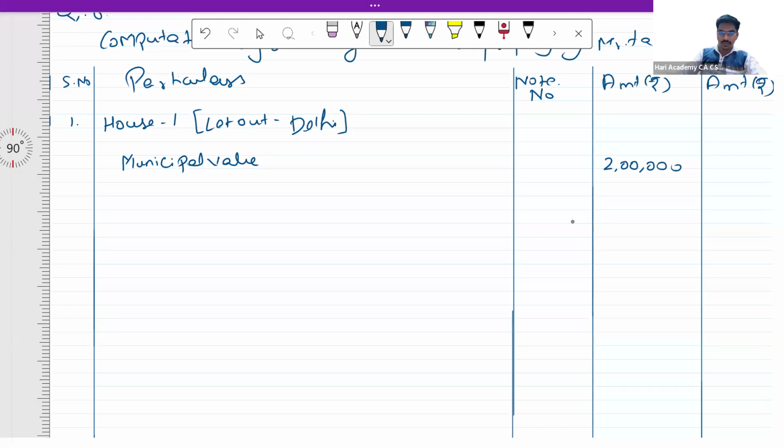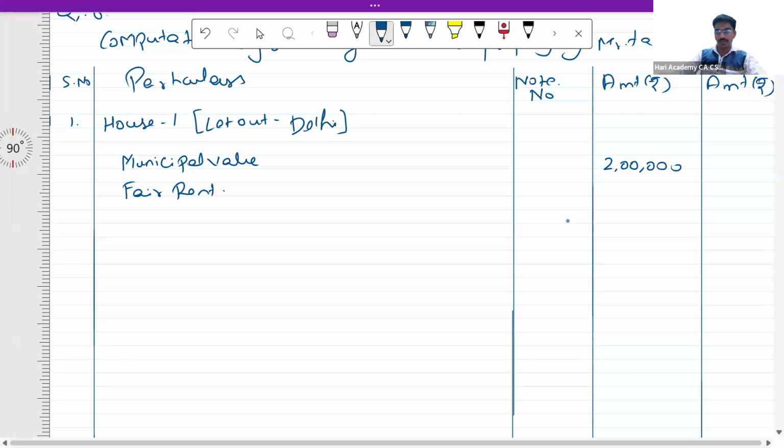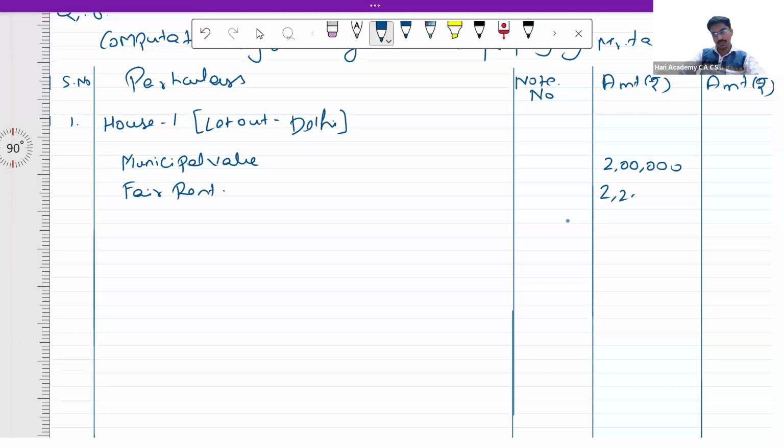Or fair rent. Municipal value or fair rent. The fair rent in the present case is 2,20,000. So municipal value or fair rent, whichever is higher. This should come in step number 1.